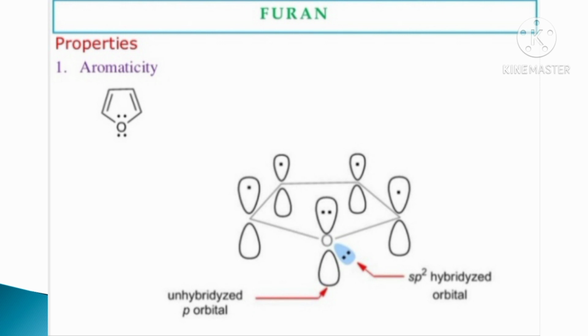Next, we will discuss the 5 member ring. First is the furan molecule. Furan is aromatic in nature. There are 4 carbon atoms and 1 oxygen atom. Therefore, it is a 5-member ring.